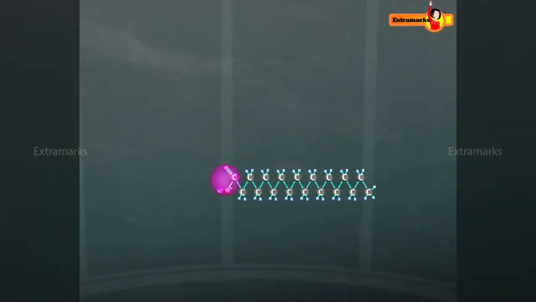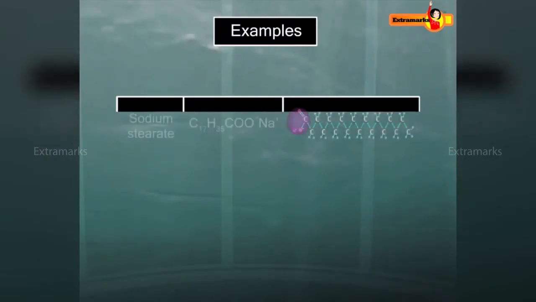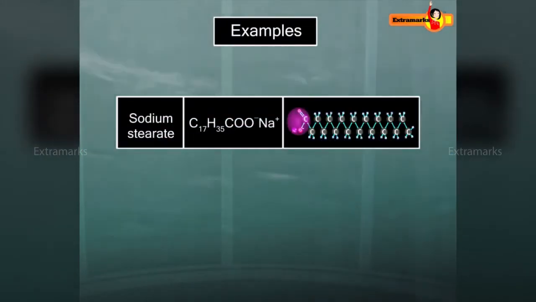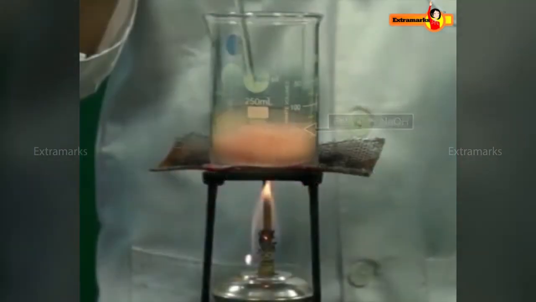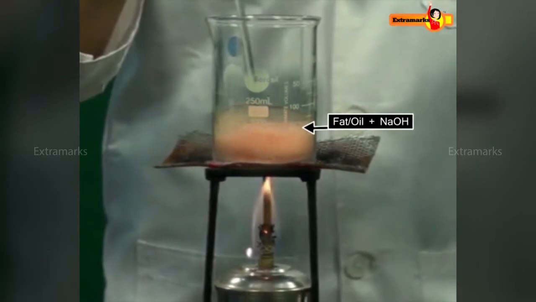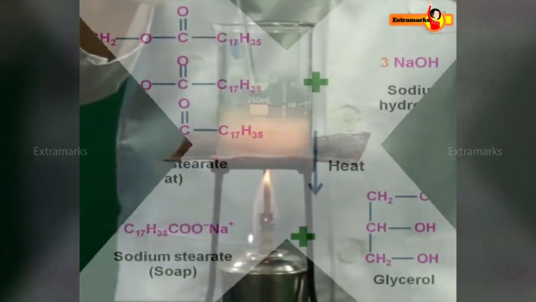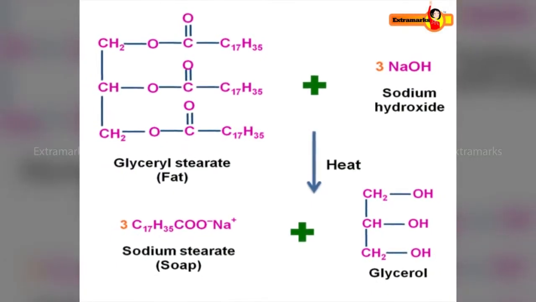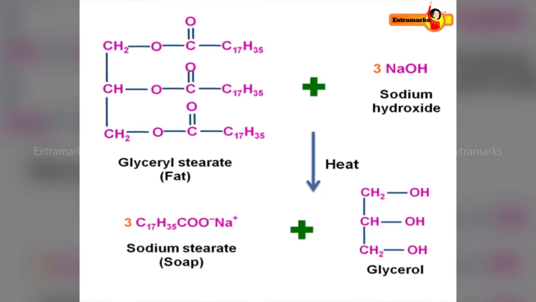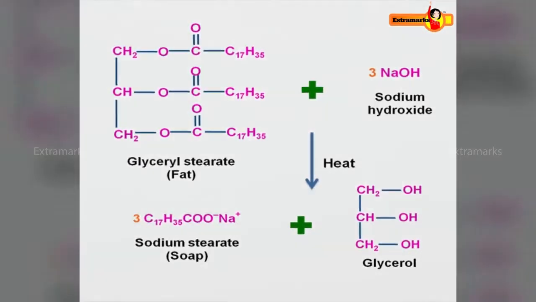Chemically, all soaps are sodium or potassium salt of fatty acids. For example, sodium stearate and sodium palmitate. Soaps are prepared by boiling fats or oils with sodium hydroxide. For example, when glyceryl stearate is heated with sodium hydroxide, sodium stearate, that is soap, and glycerol is formed.